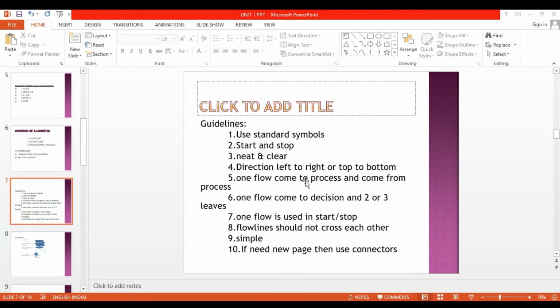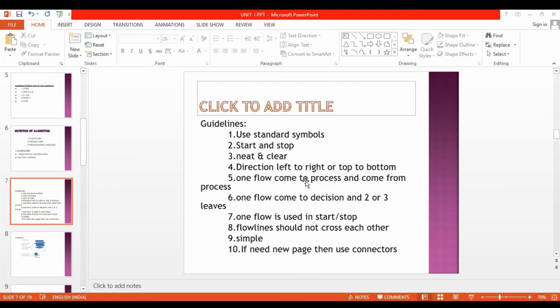Then the direction of the flowchart is from left to right or from top to bottom. Only one flow comes to the process and only one flow comes from the process. Then only one flow comes to the decision and two or more flow lines can leave the symbol.